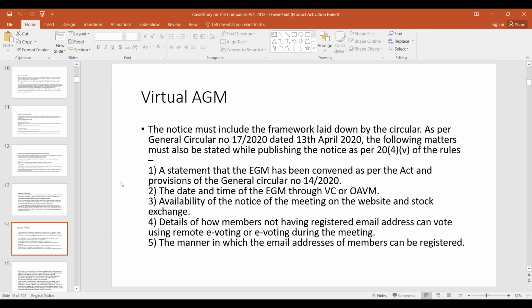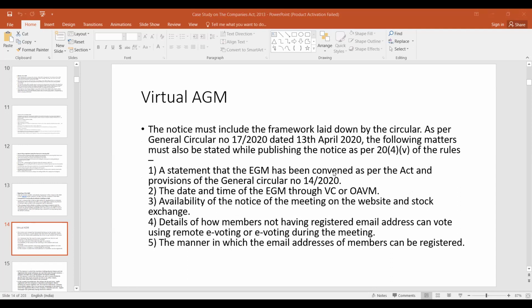Now, there are provisions regarding this virtual AGM also, which came during the COVID period. The notice must include the framework laid down by the circular. As per the general circular, the following matters must also be stated while publishing.